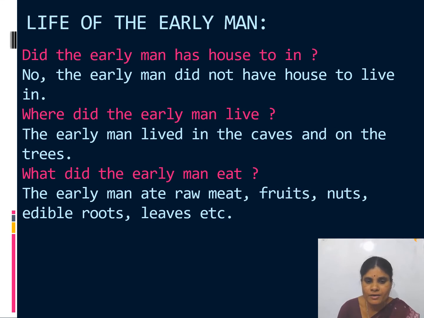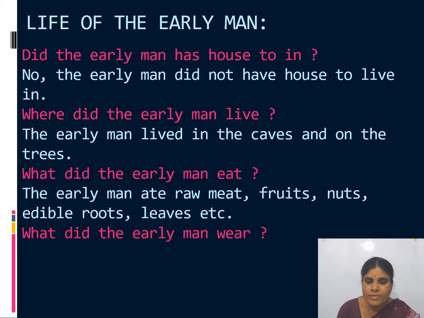The early man ate raw meat, fruits, nuts, edible roots, leaves, etc. These are the things eaten by the early man, whereas now we are eating a number of varieties of food.